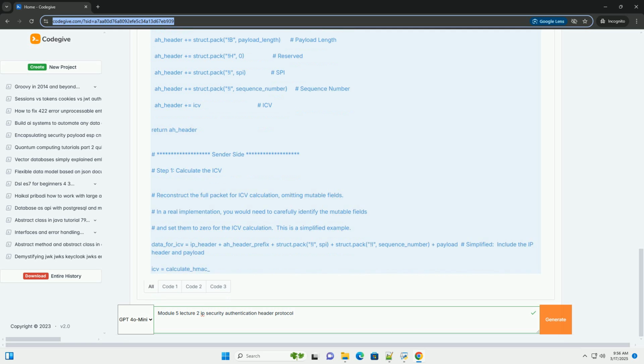TTL, time to live. This field is decremented by each router that forwards the packet. Header checksum. This field is recalculated by each router that modifies the IP header. It's specifically designed to detect errors in the header itself. Flags, for example fragmentation flags. These fields change during routing and transport. Including them in the ICV calculation would make AH unusable because every router hop would invalidate the signature.